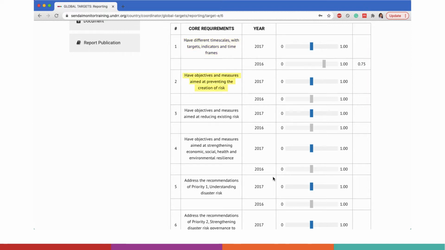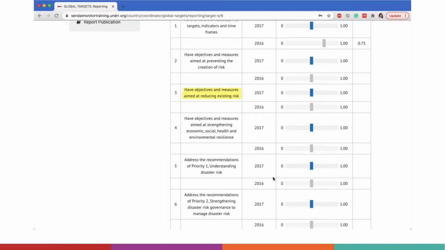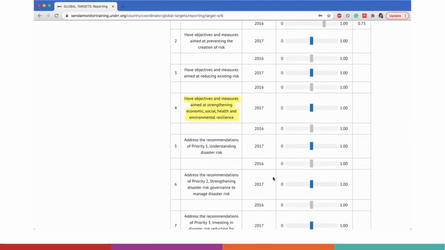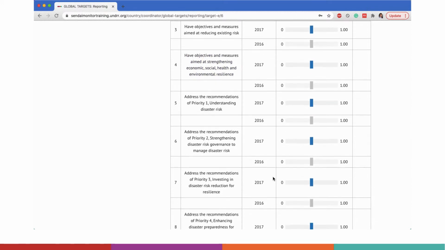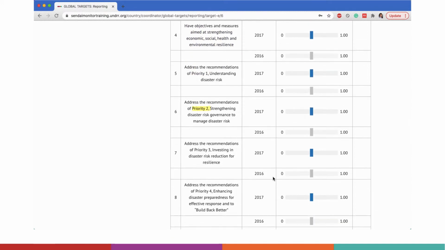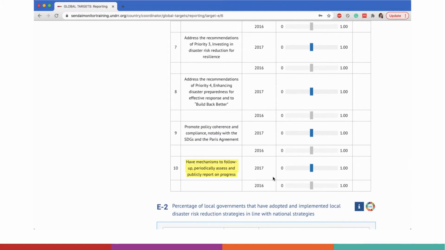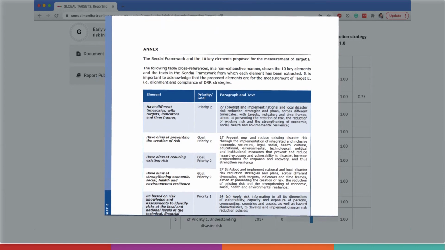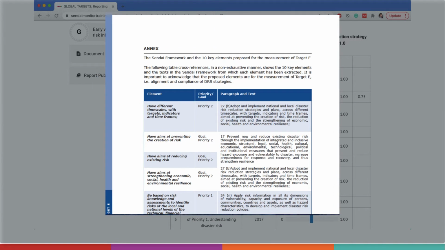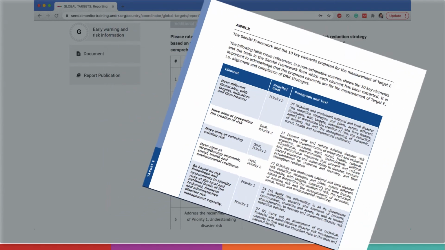has aims at preventing the creation of risk, has aims at reducing existing risk, has aims at strengthening economic, social, health, and environmental resilience, address the recommendations of Priority 1, Priority 2, Priority 3, and Priority 4, promote policy coherence and compliance, notably with SDGs and the Paris Agreement, and has mechanisms to follow up, periodically assess, and publicly report on progress. You can read about each core requirement in detail in the TGN for Target E.